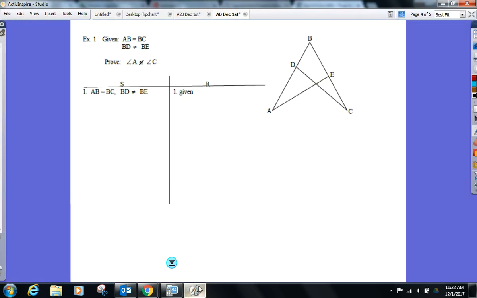Prove. That's where I'm looking. If the proof statement is telling me to prove something's not happening, it's indirect. Givens are already here. Next step should be my assumption.